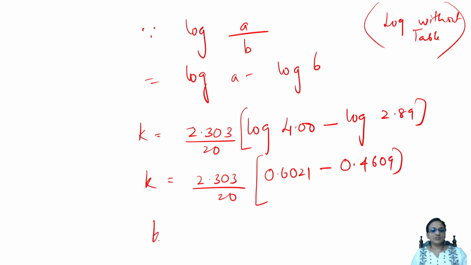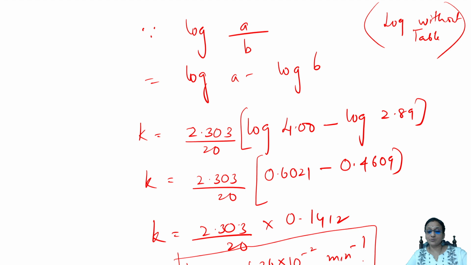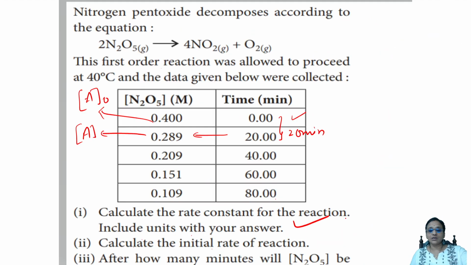When I further solve this, simplifying, 0.602 minus 0.4609, I'll be getting an answer of 0.142. So when I simplify this further, in the exam I'll be getting a K value of 1.626 into 10 raised to the power of minus 2 minute inverse. Okay, got it? This is the solved answer. What did they ask me? The rate constant. So the rate constant value I got is 1.626 into 10 raised to the power of minus 2, and the unit is minute inverse.